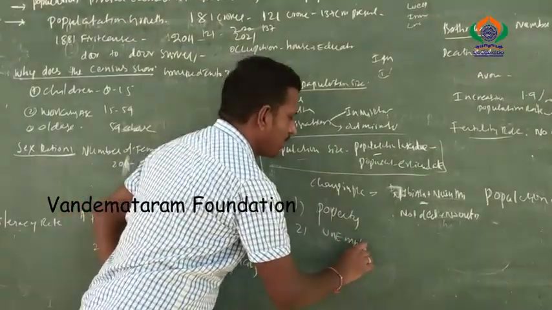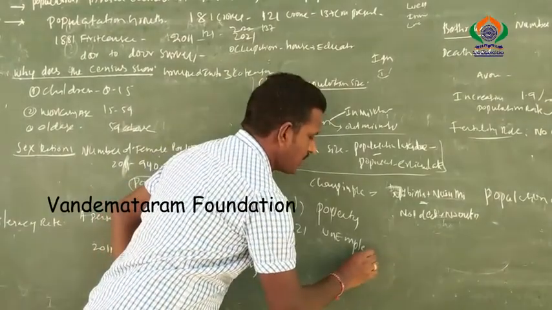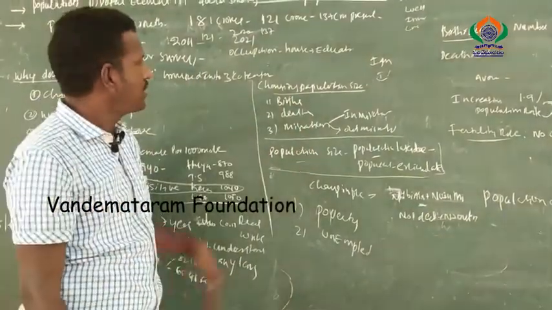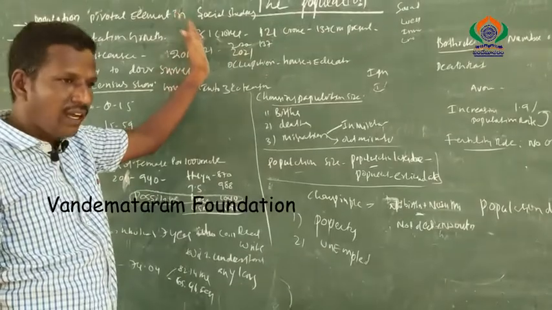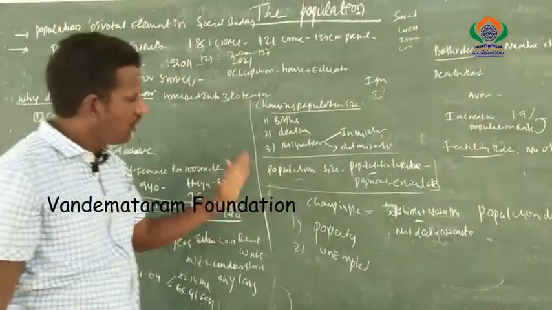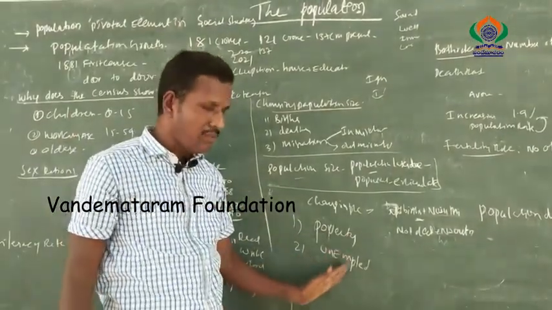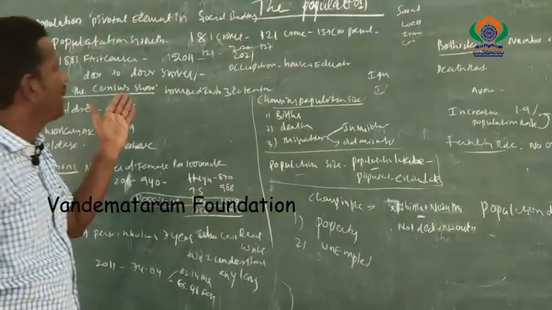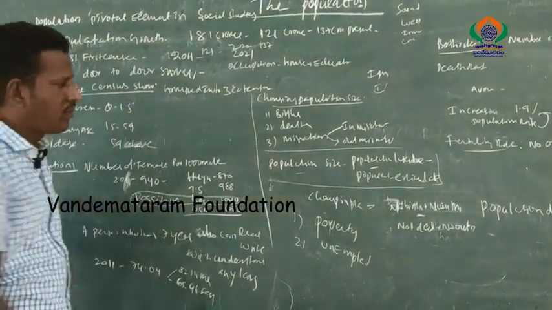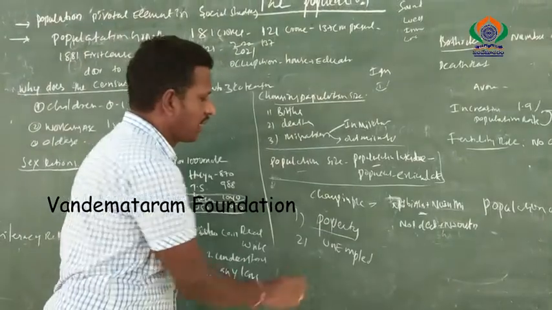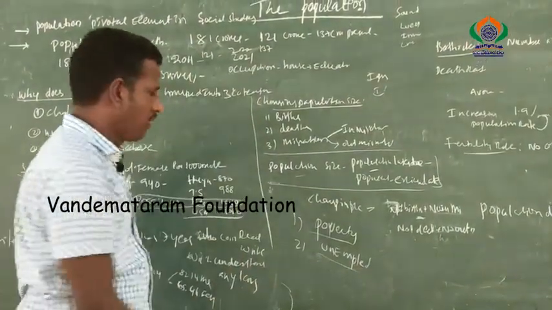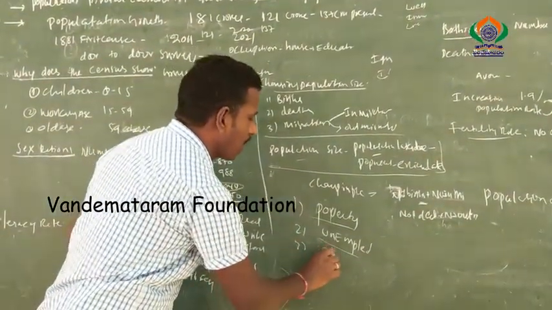Most educated people do not get any jobs because our population is high. The government tries to generate employment sources, but it is impossible because day to day our population is growing. The third one is the shelter problem.